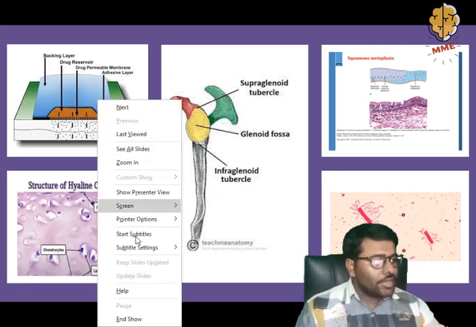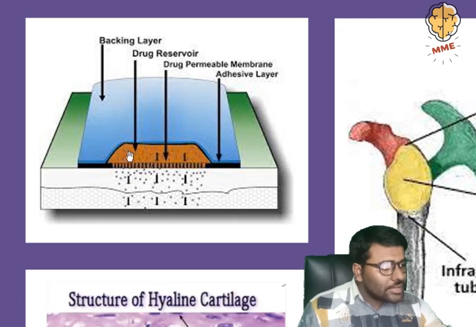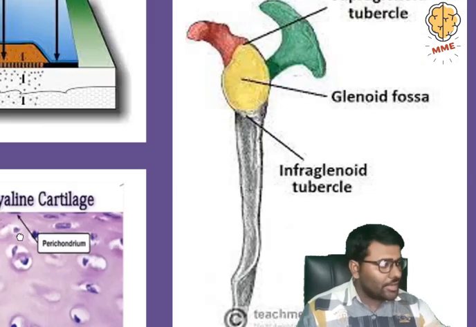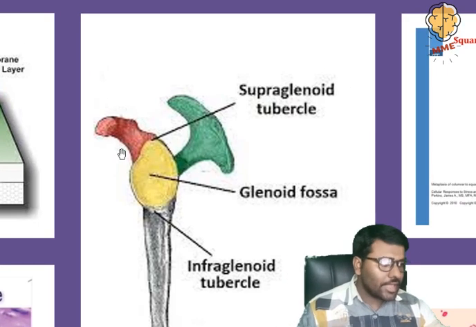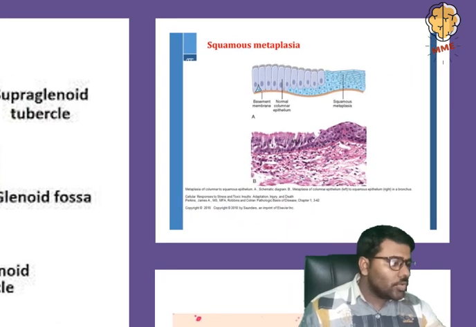This is the image given in the quiz. This layer is the backing layer. This yellow or orange part is the drug reservoir, this is the drug permeable membrane, and this is the adhesive layer. Now coming to this image, this white portion is the lacunae, the blue portion is the chondrocytes, and this is the perichondrium. This is the structure of hyaline cartilage. Coming to the scapula, this is the supraglenoid tubercle, this is the glenoid fossa, and this is the infraglenoid tubercle.